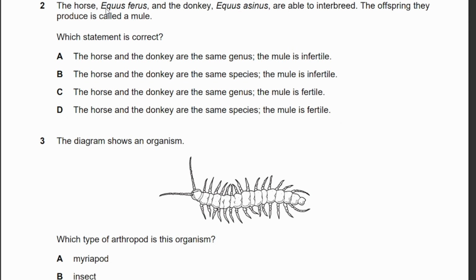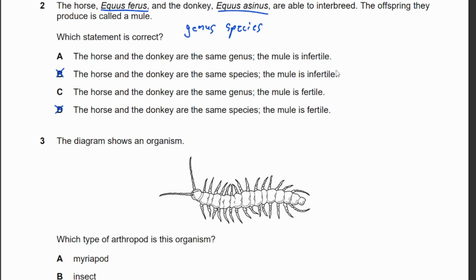Okay, look. They give us the binomial naming for the horse and the donkey. As you see, the first word is the same. When we name something, it is first genus, then species. Since the first word is the genus, they have the same genus, okay? But they have a different species because the back words are different, right? So first step, that means B and D is wrong because they have the same genus, not species.